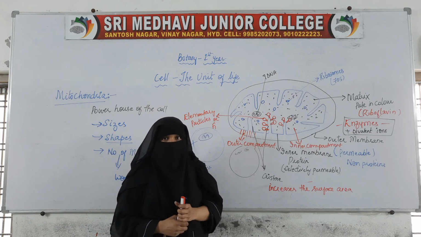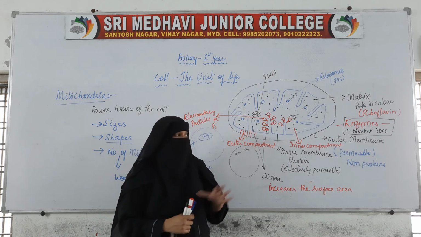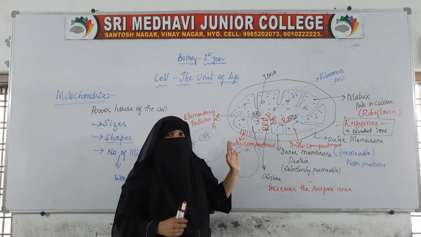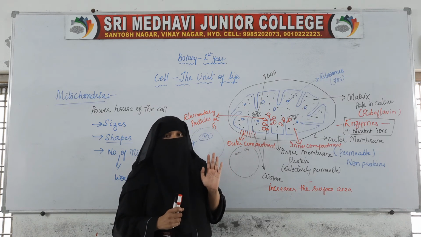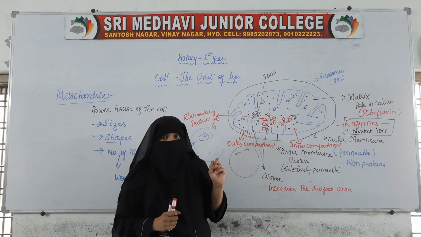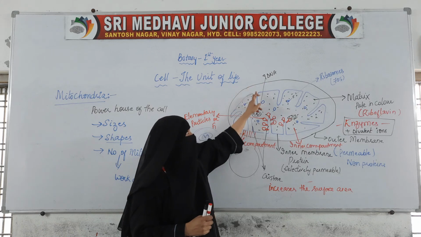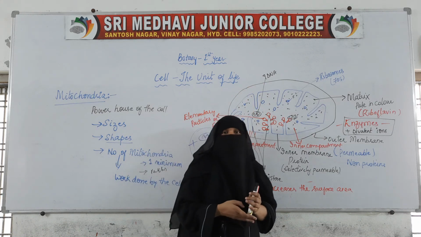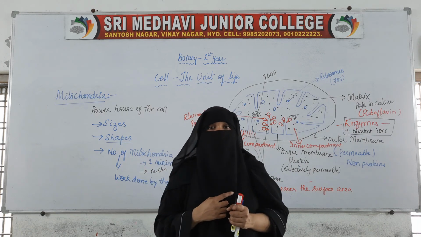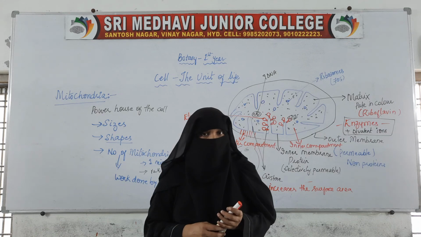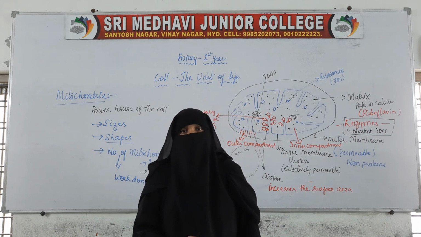So this is the structure of the mitochondria, one organelle present inside the eukaryotic cell. It is a double membrane organelle. It consists of two membranes, the outer membrane and the inner membrane. In the next video we will take up another organelle. In this video we have discussed in detail about the mitochondria. So another video, another organelle.